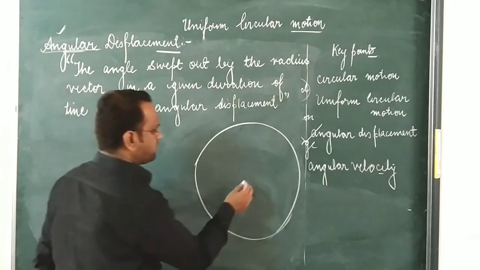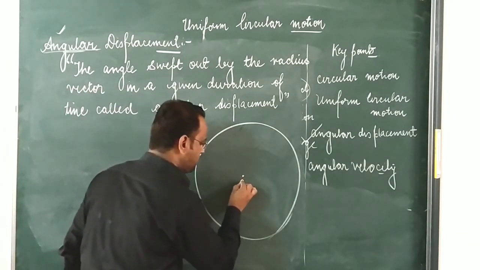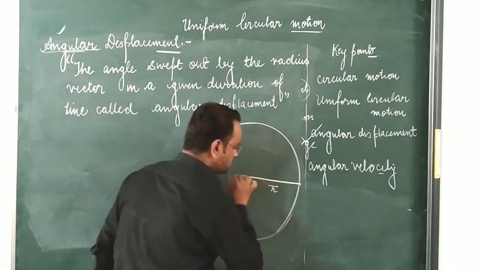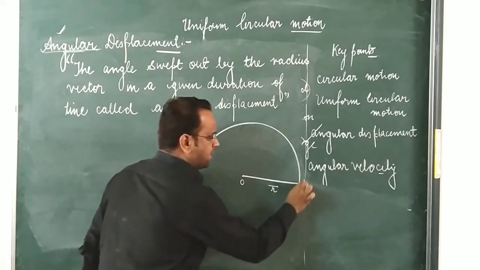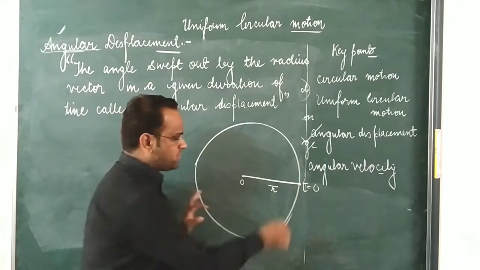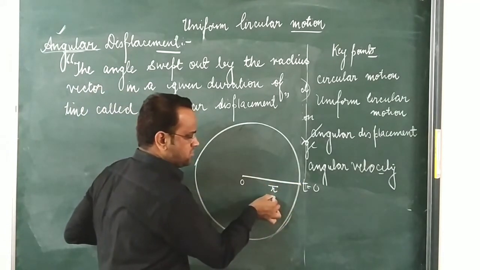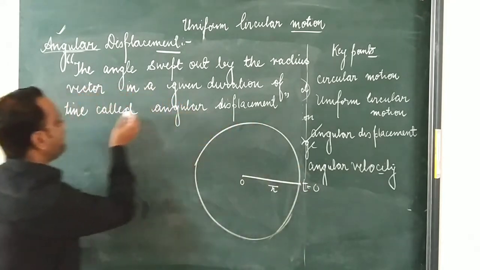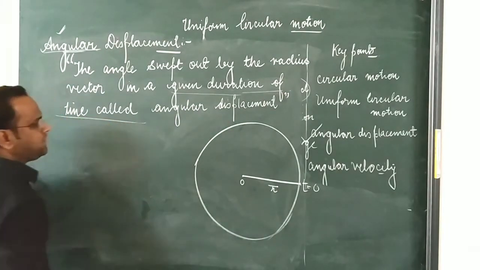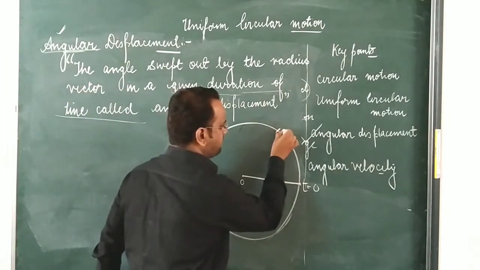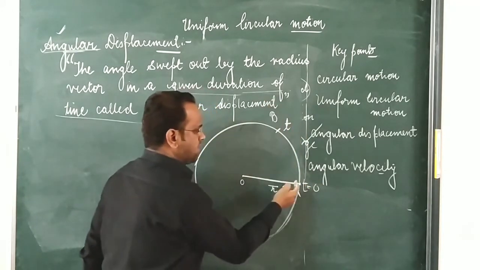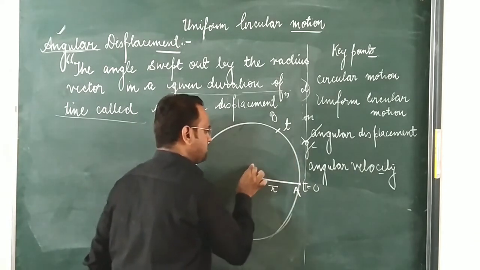Students, as we know, for a circle the radius is equal at each and every point. So let us suppose that this is the radius vector r at an instant when time t was 0. Let us suppose an object at time t equals 0 was at rest with the radius vector r. Now after a given interval of time, the body reaches the point B.